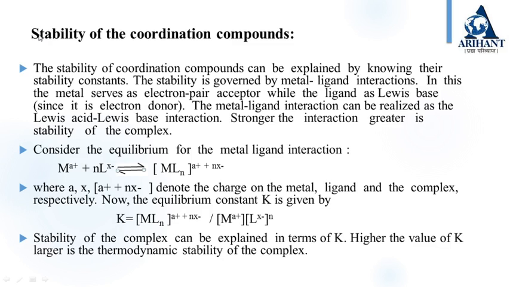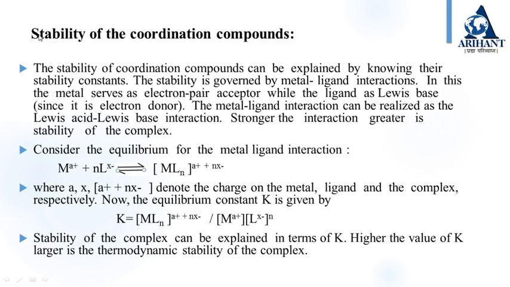Reaction between metal ion and ligand can be regarded as a Lewis acid-base reaction. The metal ion acts as an acceptor of electron density from the ligand, and the ligand is the donor of electron density. Lewis acid is an electron pair acceptor, hence the metal will be the Lewis acid, and Lewis base is an electron pair donor, so the ligand will be the Lewis base.